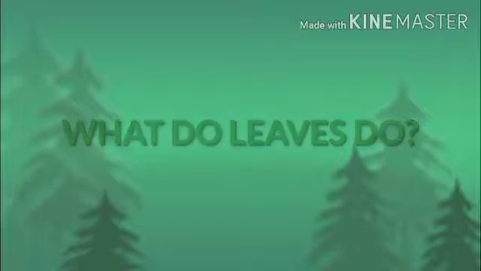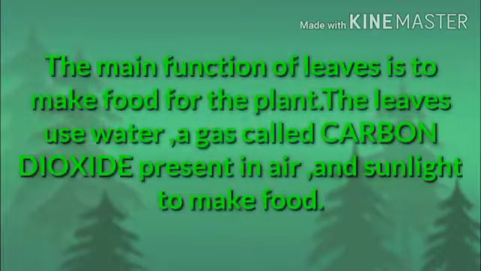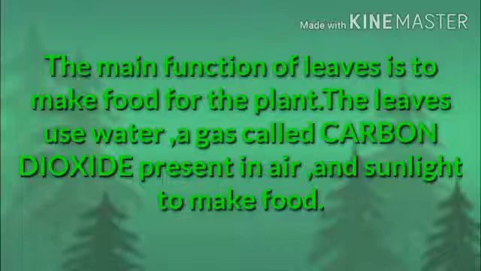So now let's learn about leaves. What do leaves do? The main function of leaves is to make food for the plant. उनका मेन फंक्शन क्या है? प्लांट के लिए खाना बनाना. और कौन सी चीज़ें यूज़ करते हैं लीव्स? वाटर, gas called carbon dioxide which is present in air, and sunlight to make food.